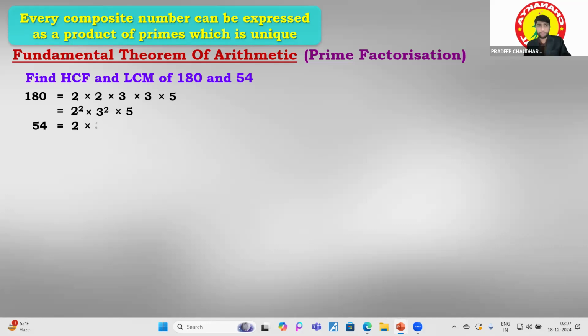54 is 2 multiplied by 3 multiplied by 3 multiplied by 3. And of course, we can write it as 2 multiplied by 3 cube. So 3 cube over there we can write out.